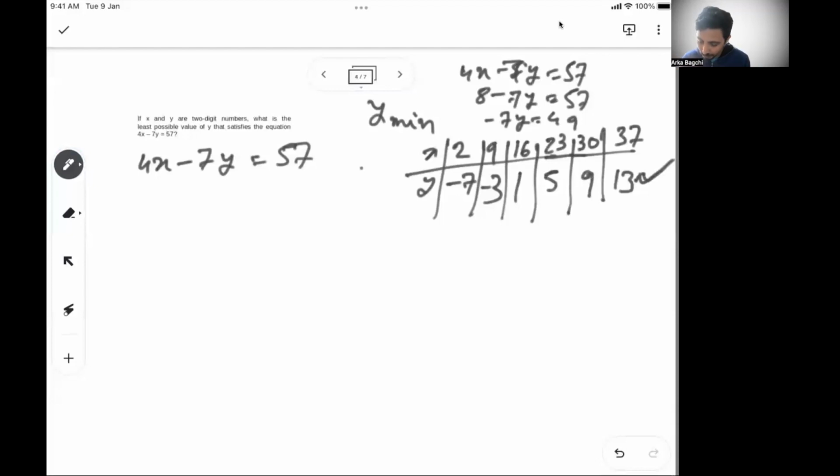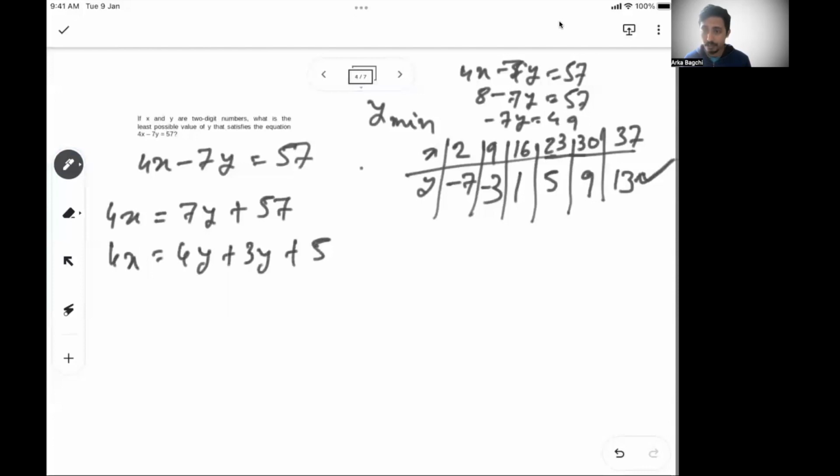The other way you can do it is 4x equal to 7y plus 57. So let's keep it simple. We can write 4x is equal to 4y plus 3y, just trying to break it into multiples of 4, because the left side is a multiple of 4.